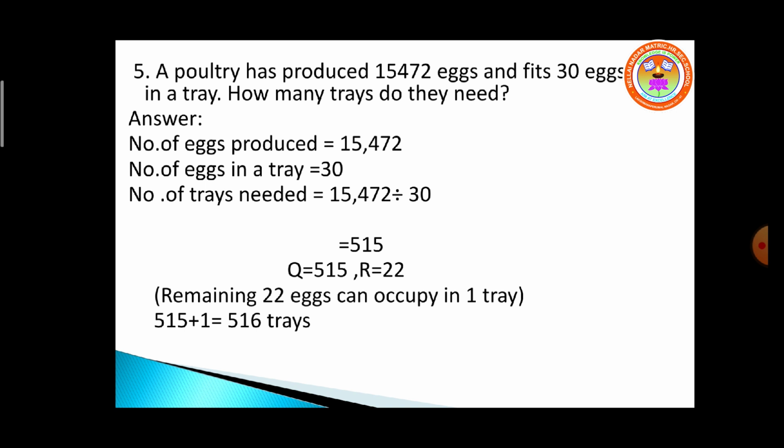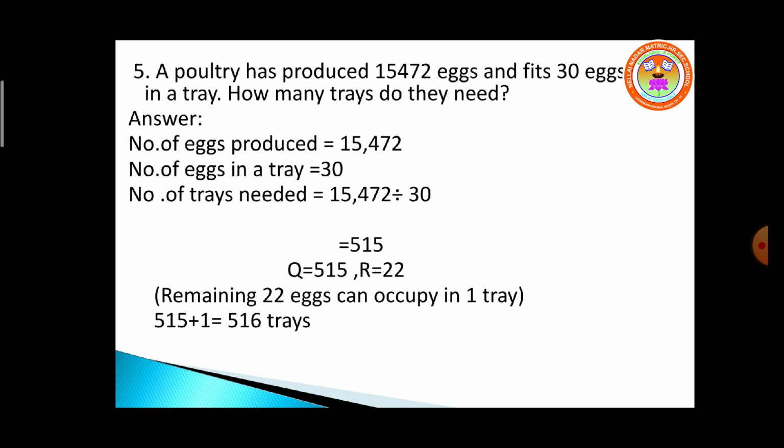Then last problem. A poultry has produced 15,472 eggs and fits 30 eggs in a tray. That is, in each tray there are 30 eggs. How many trays do they need? How to find out? Number of eggs produced is 15,472. Number of eggs in each tray is 30. So you want to do division. You will get the answer of 515. That is, the quotient is equal to 515 and the remainder is equal to 22.